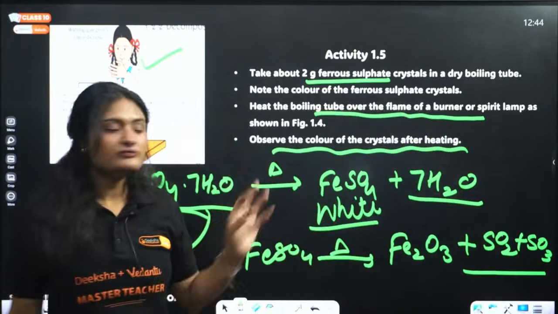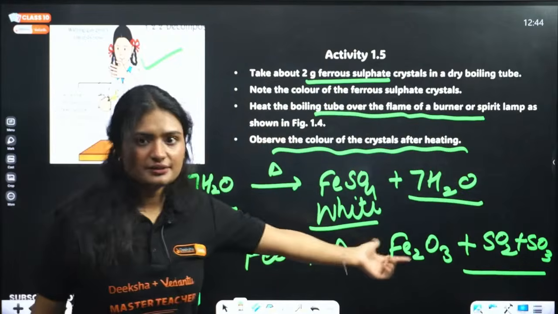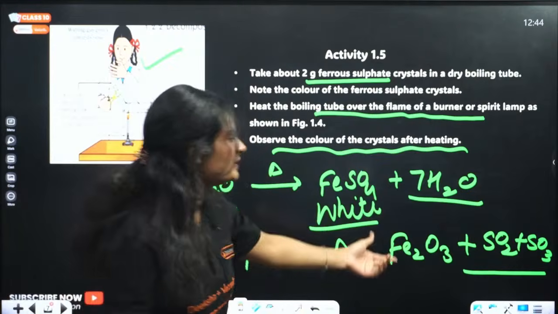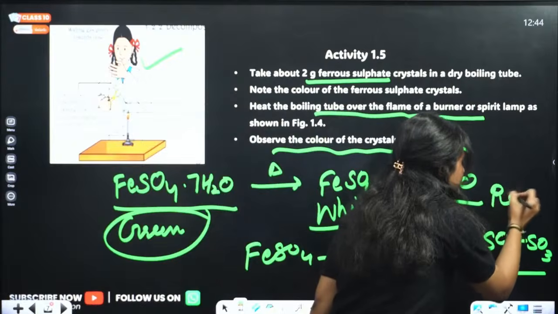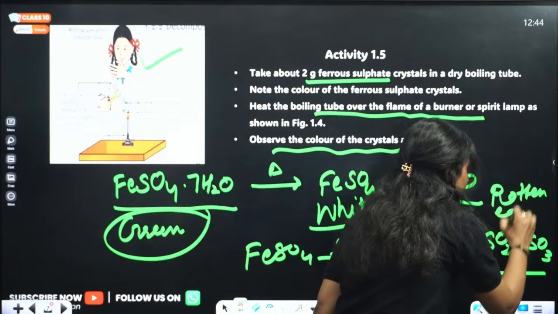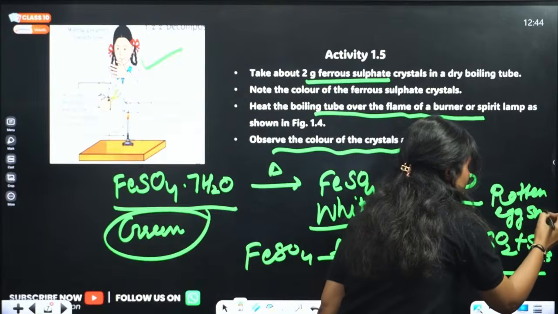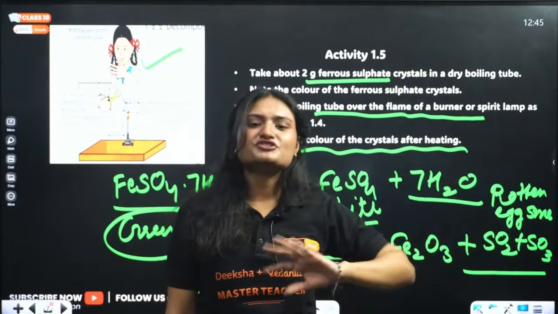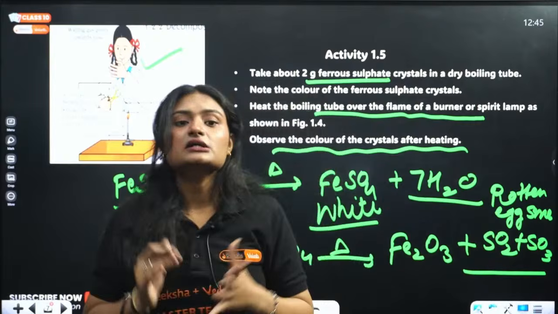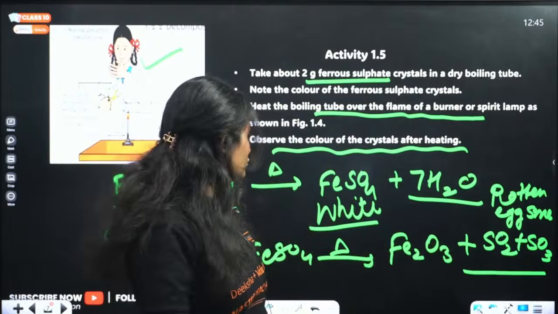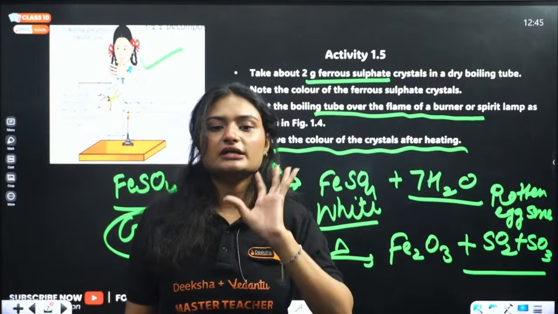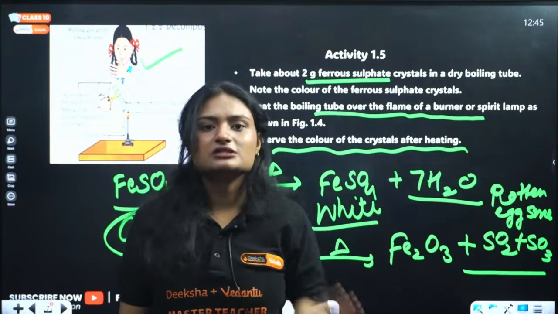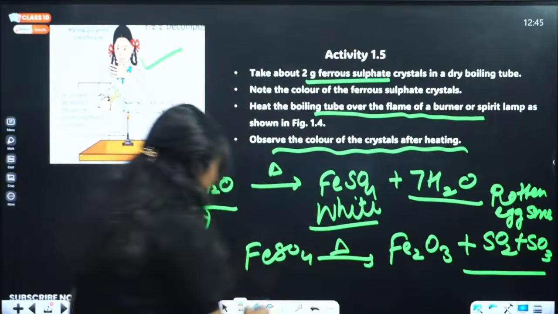So, what will I observe? Color change will be from green to white. And on prolonged heating, there will be a rotten egg smell. SO2 and SO3, sulfur dioxide and sulfur trioxide, they will give a rotten egg like smell. Okay, so I think you know what will be the color change and what is the observation that you see when you heat it for a long time, on prolonged heating.